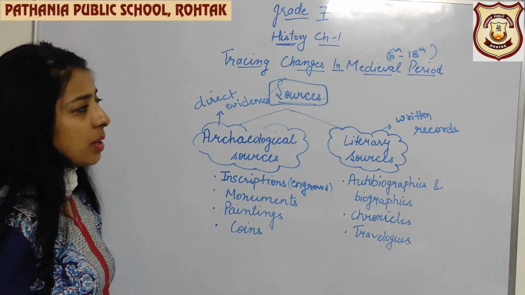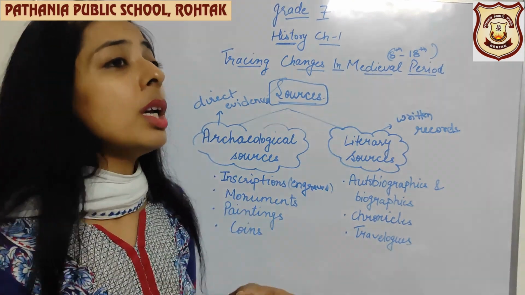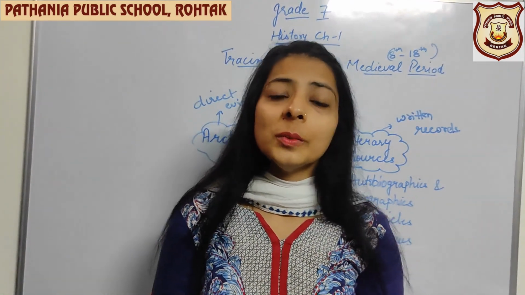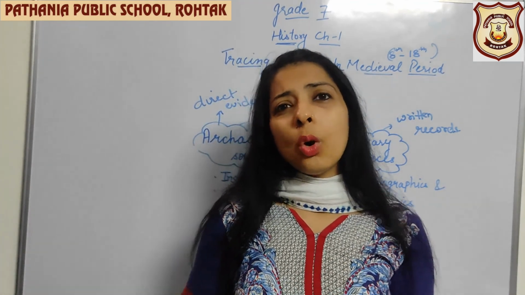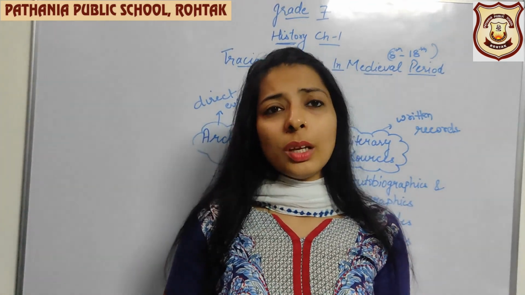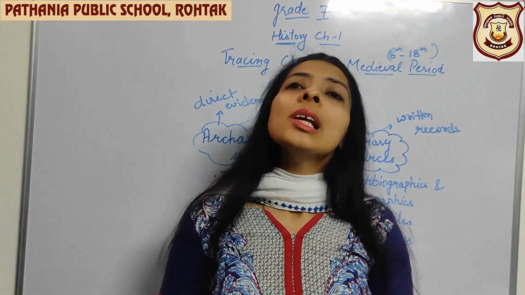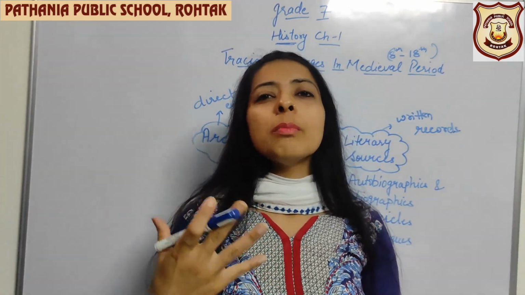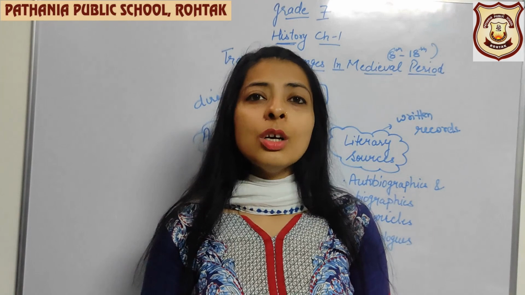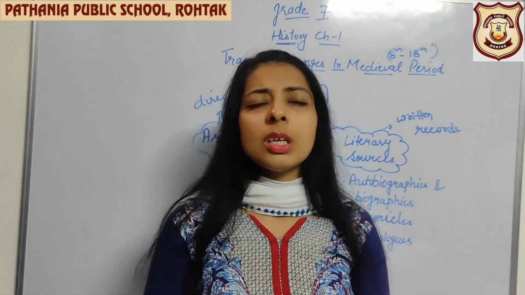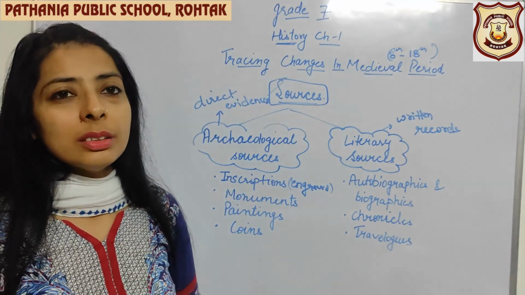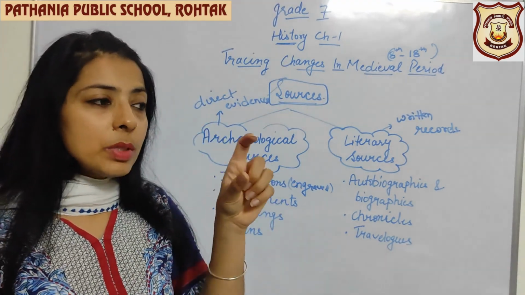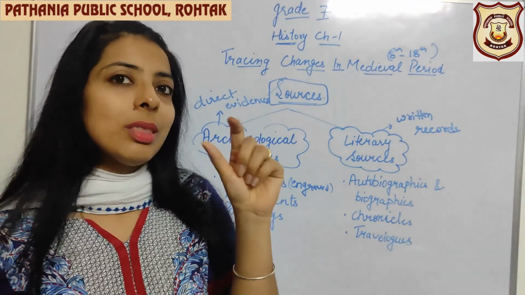And the last is very important, that is the coins. हर राजा के अपने क्या होते थे? कॉइन्स होते थे. हर राजा के अपने कॉइन्स होते थे. So that coin gives us a lot of information about that king. First, the information about which metal the king used for making the coins, and which shape they used to make. Generally it was a round shape, but still. And then the year was engraved on that coin.